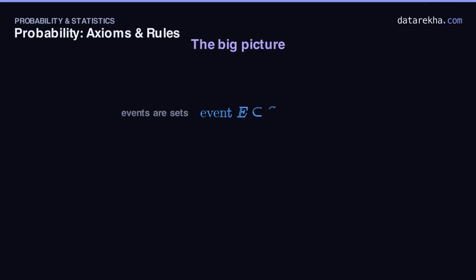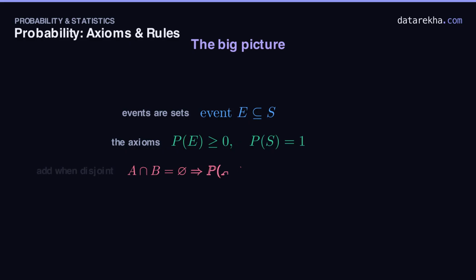Let's lock it all in. An event is just a subset of the sample space. Sets are the whole language. Probability obeys three axioms. Every event is non-negative. The whole space has probability 1, and disjoint events add. That third axiom is your license to add, but only when the events share no outcome.